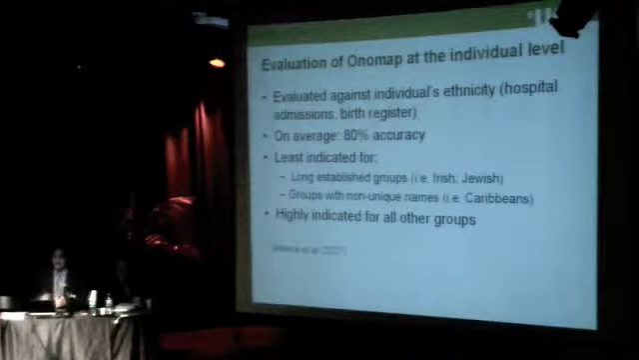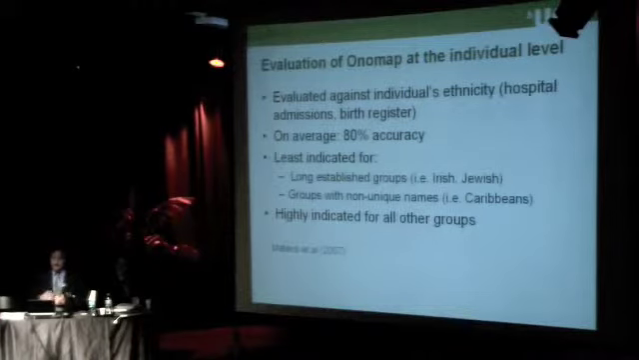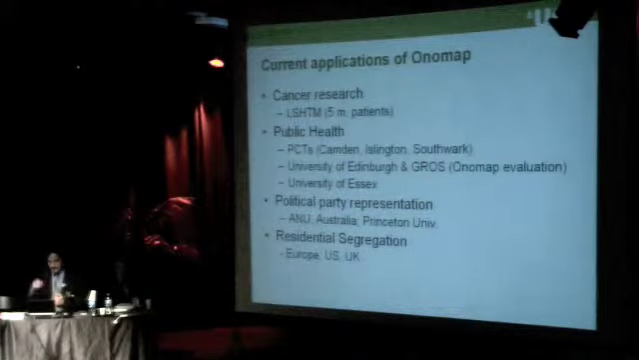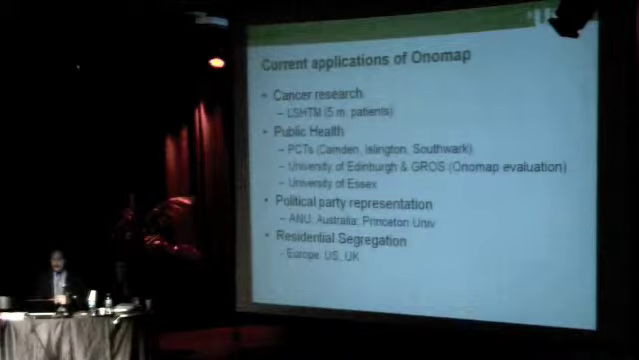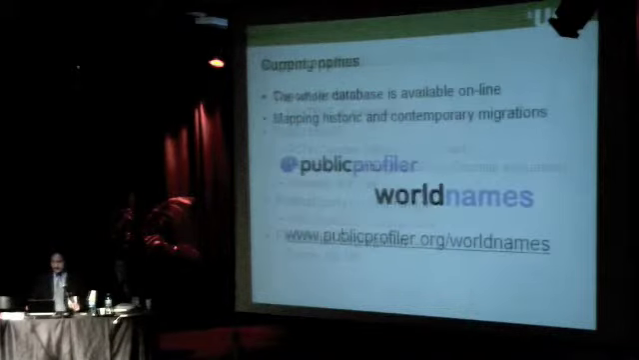So some groups that are more established or have non-unique names, such as Caribbean, which has British surnames, it's not so useful for the group, but it's highly indicative for most of other groups. And we're currently applying this methodology to look at, for example, cancer databases, public health databases, issues of political party representation, and residential segregation, which is what I'm going to talk about next.